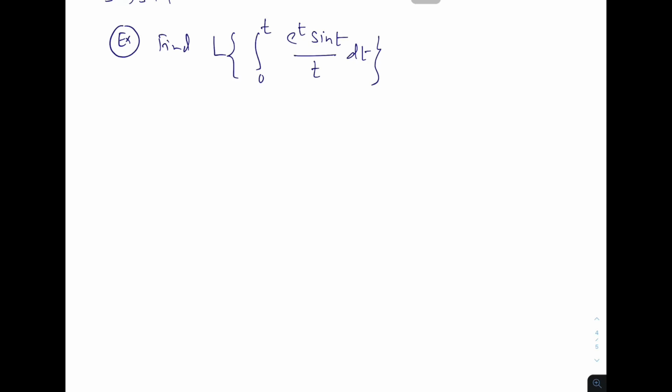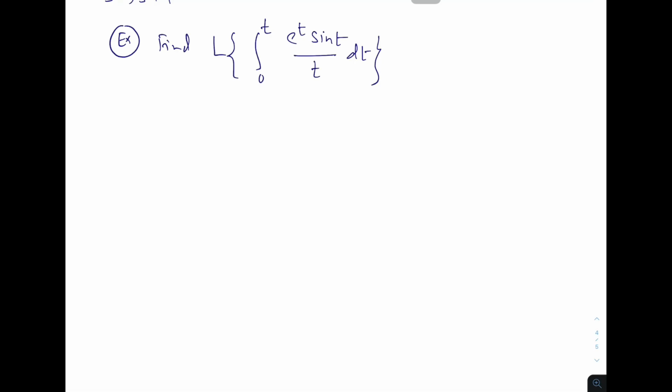Okay, now first let us find the Laplace transformation of sin t over t, and then we can find Laplace transformation of e power t sin t over t, and then this one.